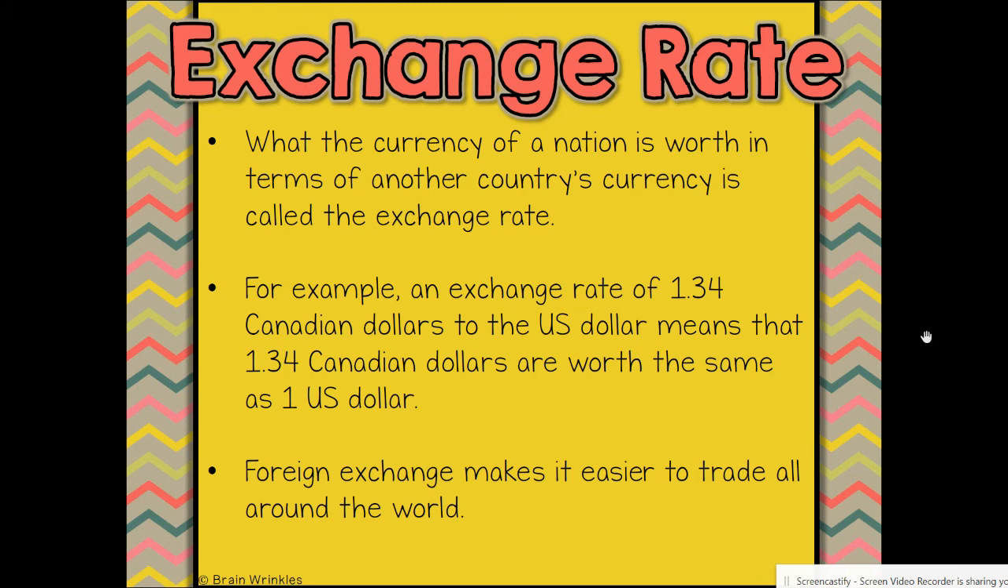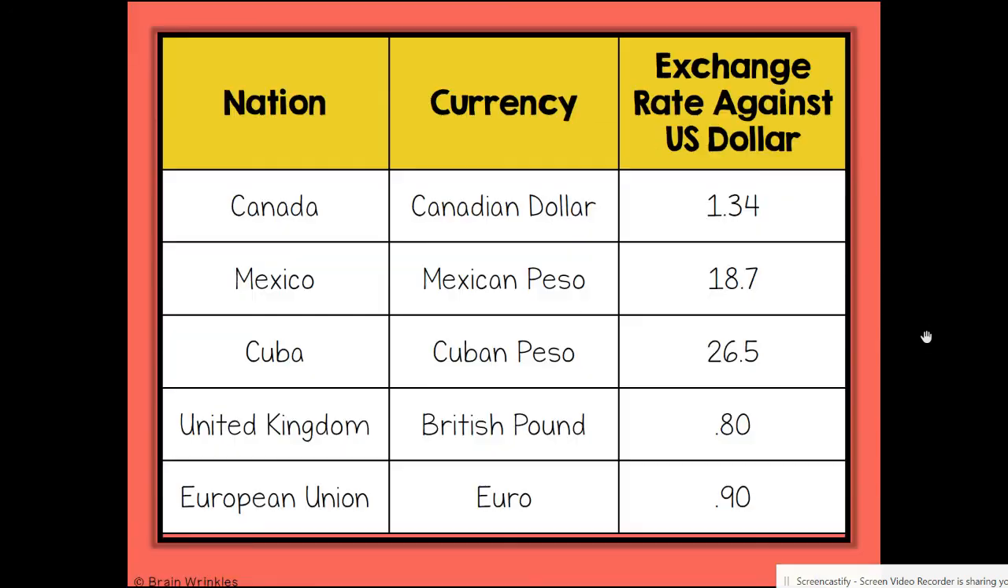Now, the exchange rate. The exchange rate is what the currency of a nation is worth in terms of another country's currency. For example, when this was made, the exchange rate of $1.34 Canadian to the US dollar means that $1.34 Canadian was worth only one US dollar. So depending on which way you're going, there is a difference with that. Foreign exchange makes it easier, though, to trade all around the world.